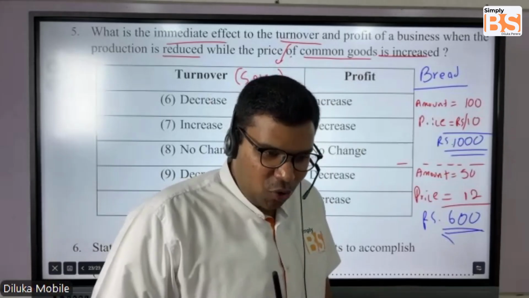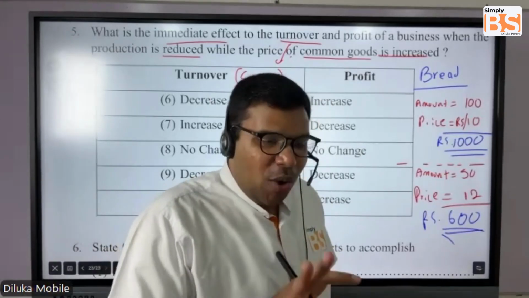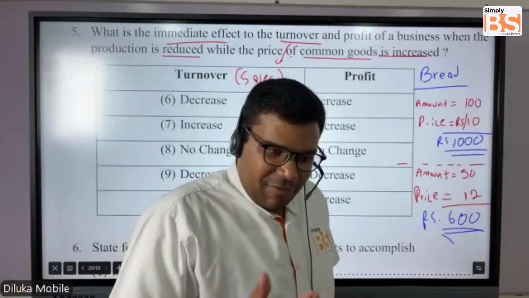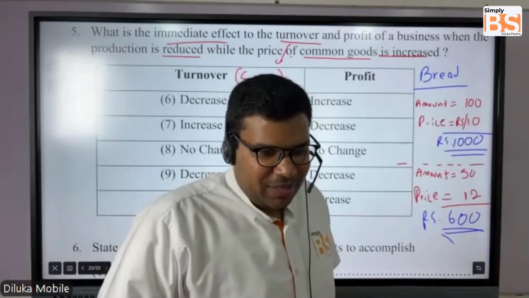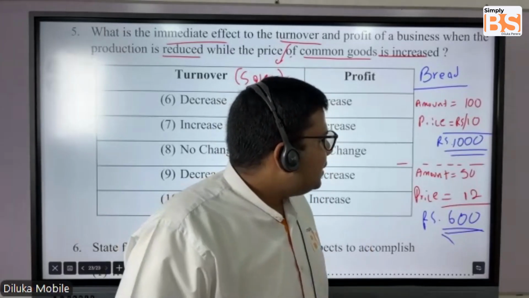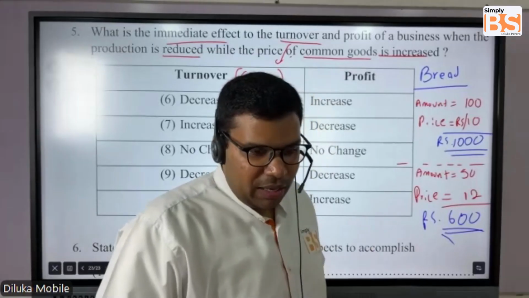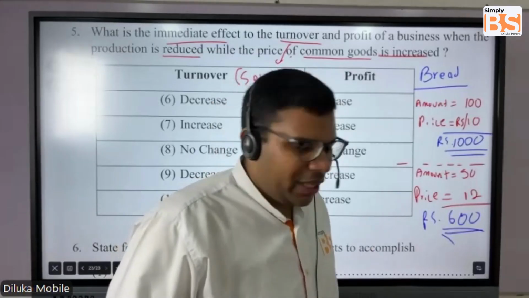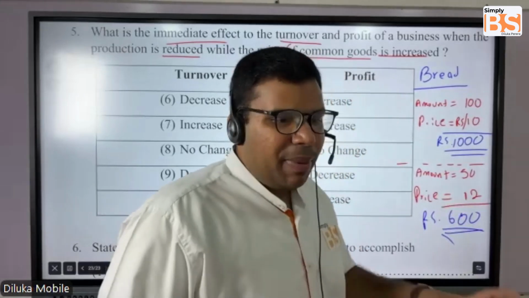Is it made out of gold? No, right? So in these common goods, students, people are very much concerned about the price also. So that is an unrealistic assumption for you to put it at 100 rupees or 50 rupees or whatever. That's why I just increase the price practically.